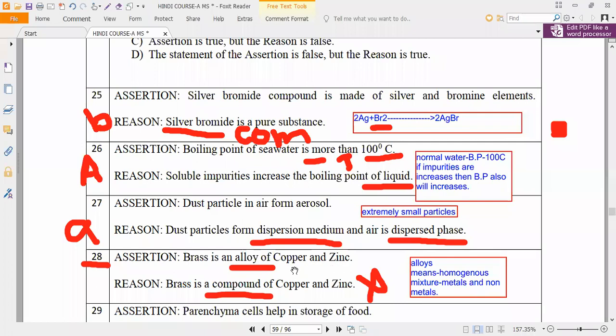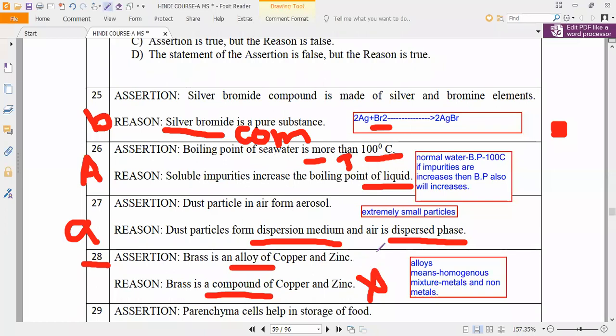So now here you can see, I have sent you some pictures in the group. What is the first one? Read, all of you. What is the first alloy? Brass. Brass is made up of what? Brass is made up of zinc and copper, or copper and zinc. So that assertion is true. Yes or no? Assertion is true.